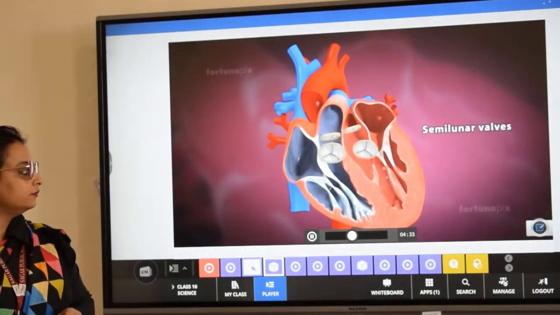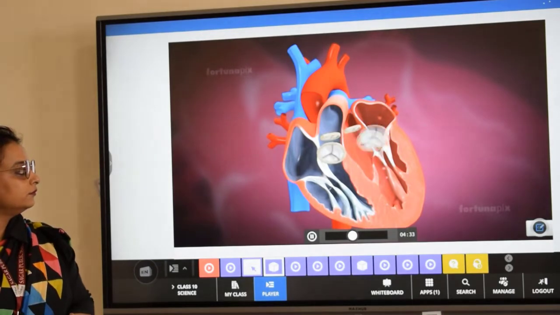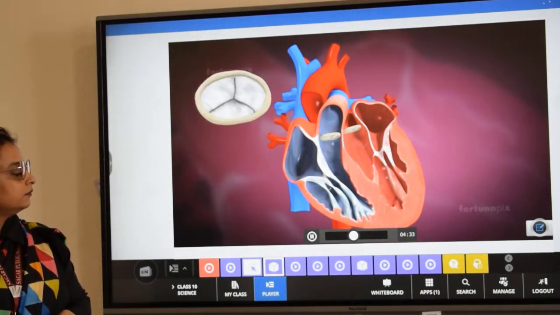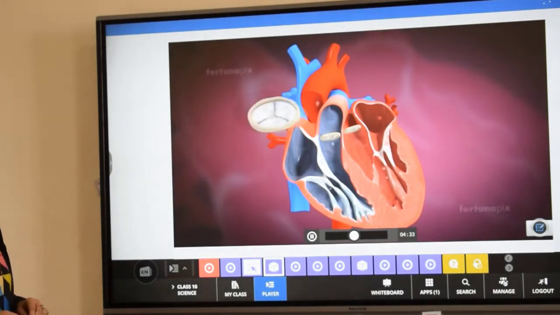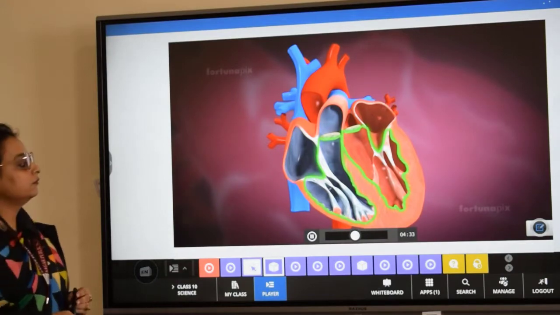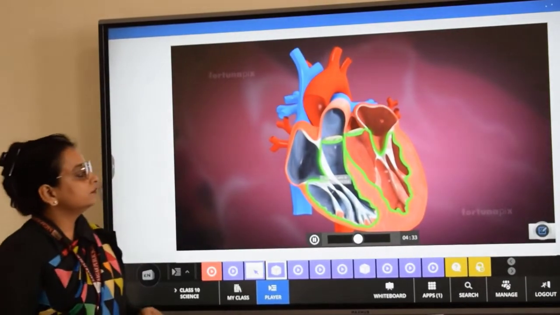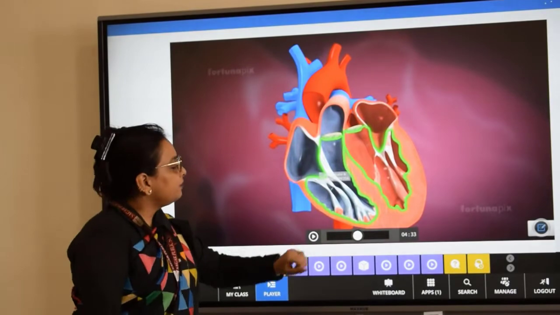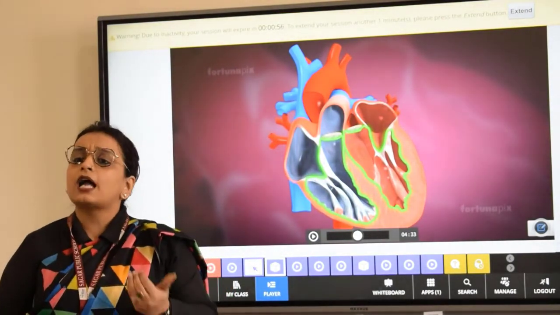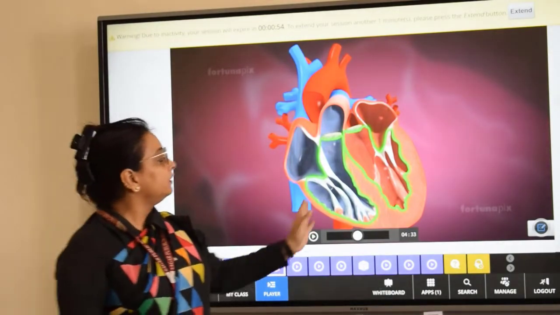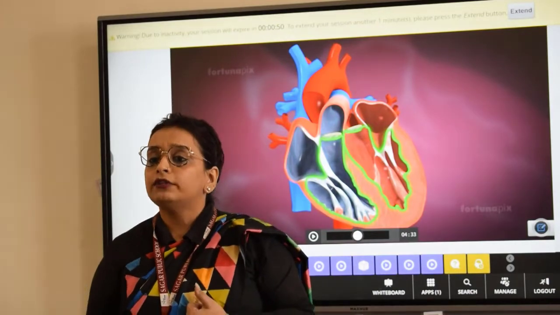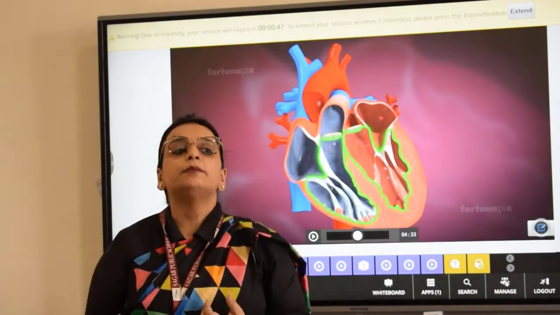There are 2 semilunar valves present, one at the beginning of the aorta and one at the pulmonary artery. Auricles have thinner walls than the ventricles. The left ventricle has thicker walls than the right ventricle. Can anyone tell me the reason why auricles have thinner walls as compared to ventricles? Further, even the left ventricle has a thicker wall as compared to the right ventricle. What is the reason behind this?